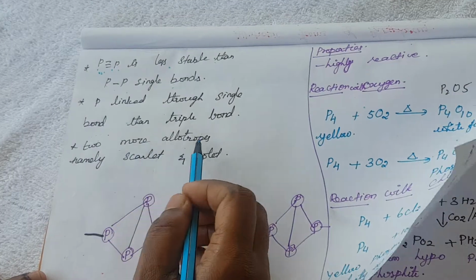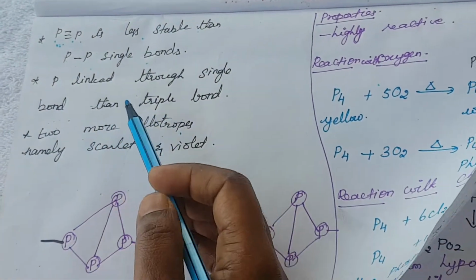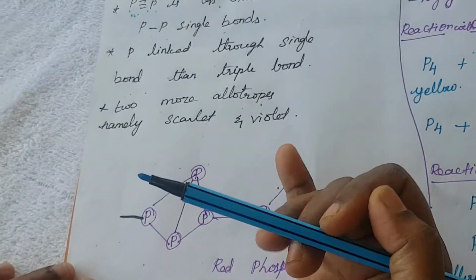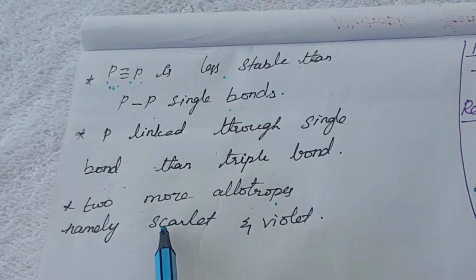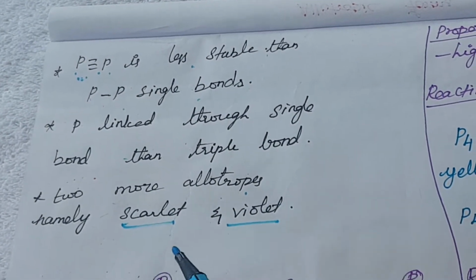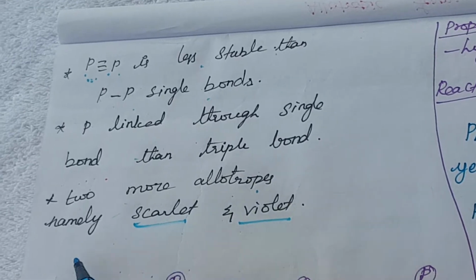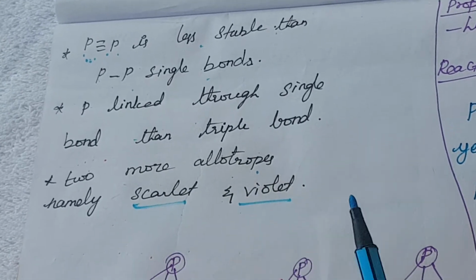And there are two more allotropes. We already saw three allotropes: red, white and black. Here are two more allotropes, namely scarlet and violet in color. Two more allotropes were recently found, scarlet and violet.